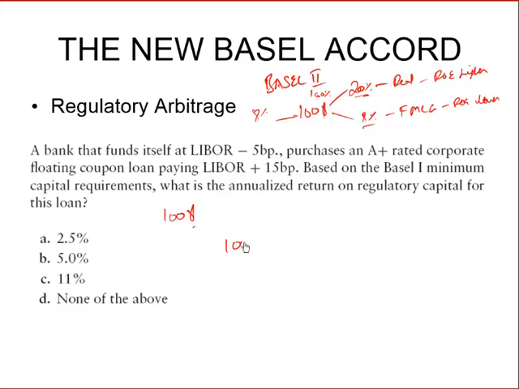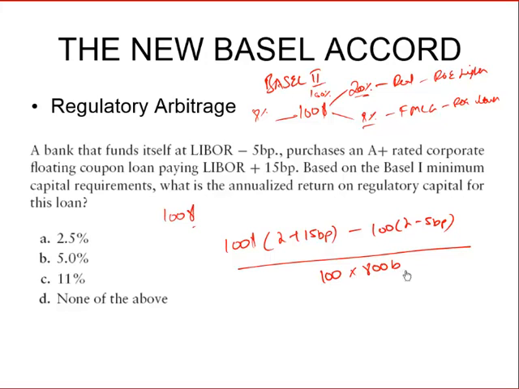So on $100, we are earning LIBOR plus 15 basis points and we are paying LIBOR minus 5 basis points. What we have to keep as regulatory capital is 800 basis points of 100. So it will be 100 into 800 basis points.